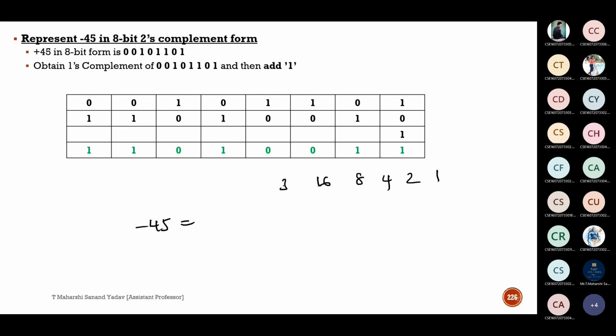8, 16, 32, 64. The positional weight should be greater than the given number irrespective of sign. And for the last one, I'll take minus, so I'll put 1 here. For minus 64, how much should I add to get minus 45? For minus 64, I need to add 19. So 16, 17, 18 and 19. The rest of the positions should be 0. But the given question asks you to write in terms of 8-bit. So how many bits are there here? 1, 2, 3, 4, 5, 6, 7. So should I put 1 here or 0 here?